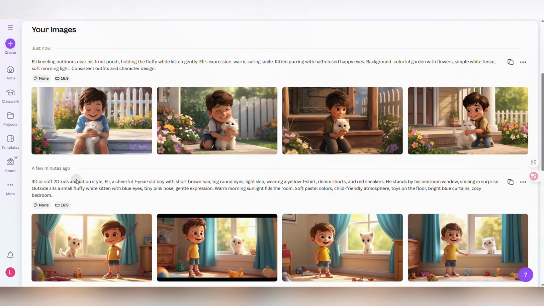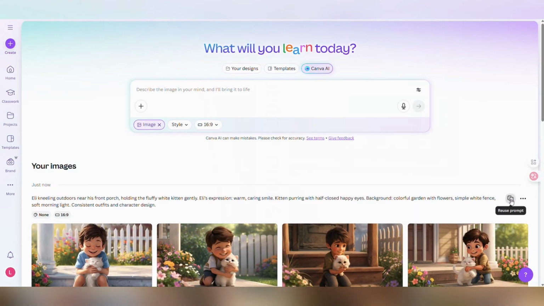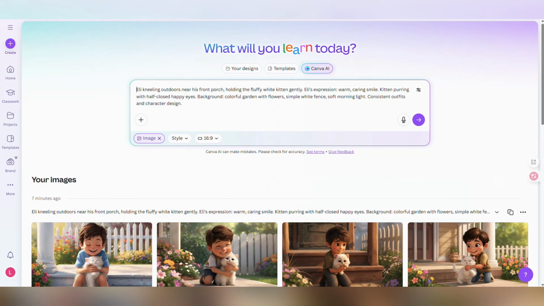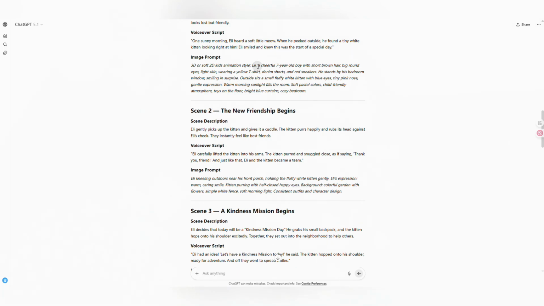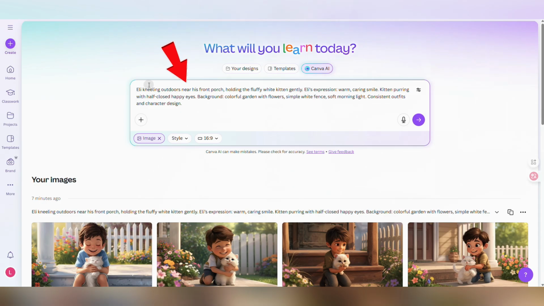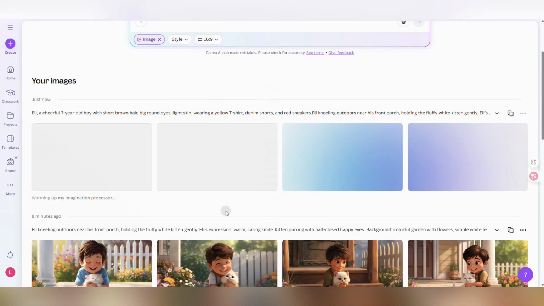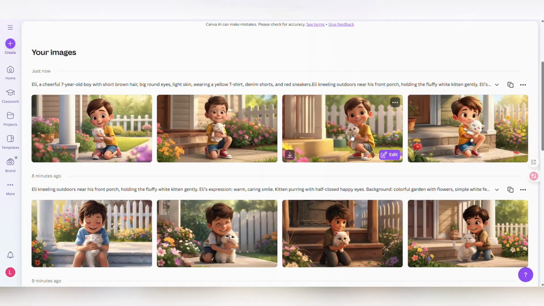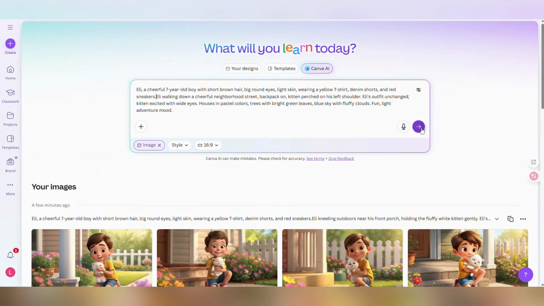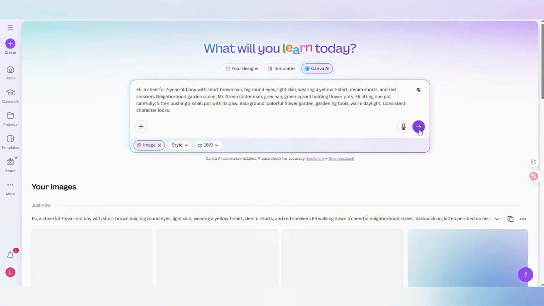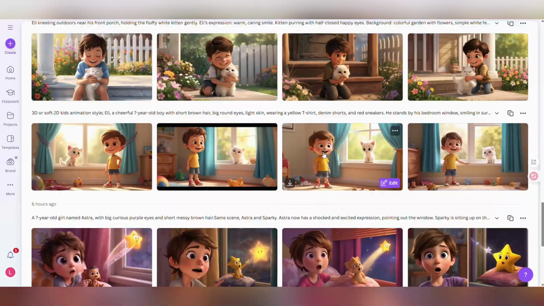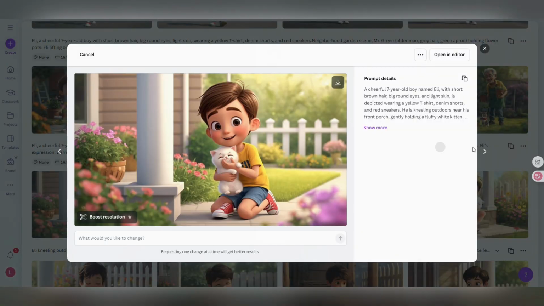So the correct procedure is, go back to Act 1 and copy the complete character description. Then, starting from Act 2, manually paste this description at the very beginning of each image cue. This ensures your protagonist is the same person throughout. This technique is crucial, remember it. Okay, using this method, generate all the images for your story and download them one by one.